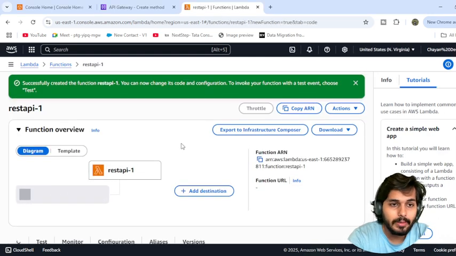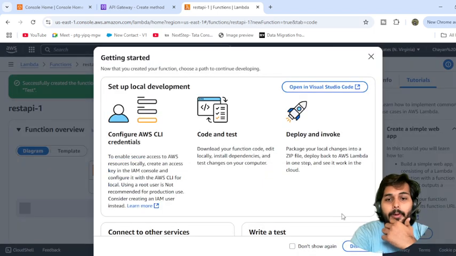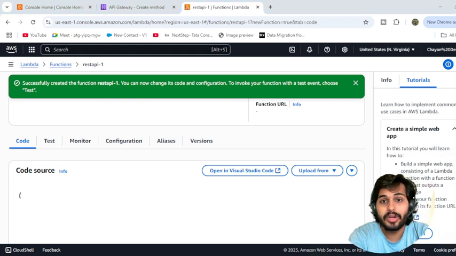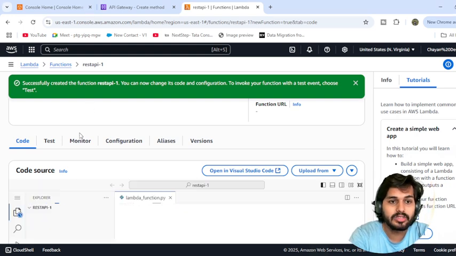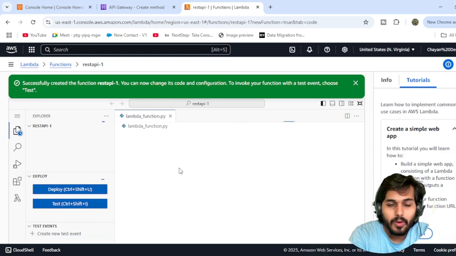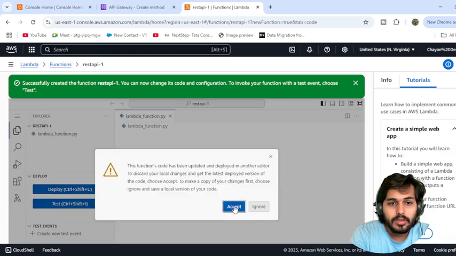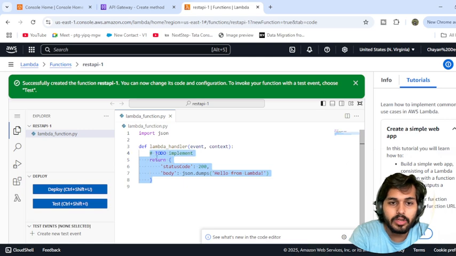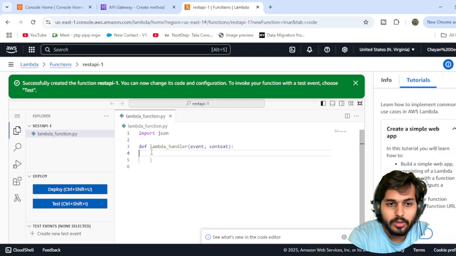Okay, so let's quickly dismiss this and write a simple code. Whenever we hit that API, we are redirecting to such kind of pages. Let's quickly remove this particular body, we don't need it right now.